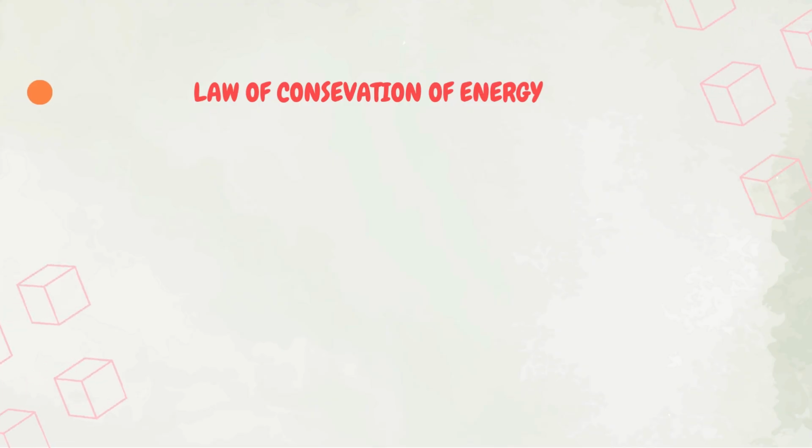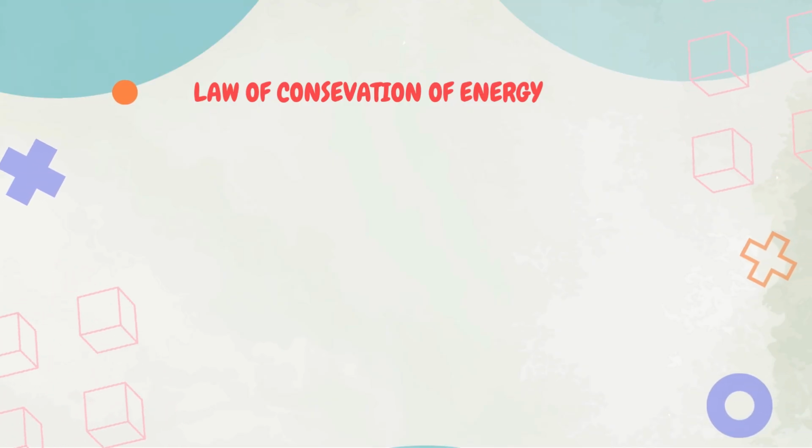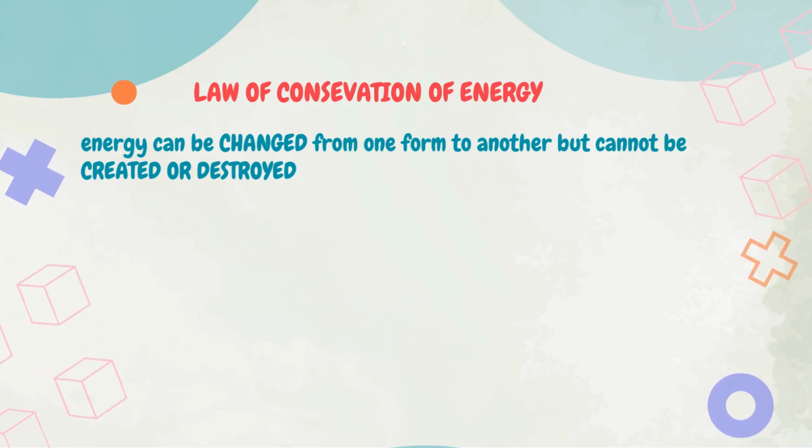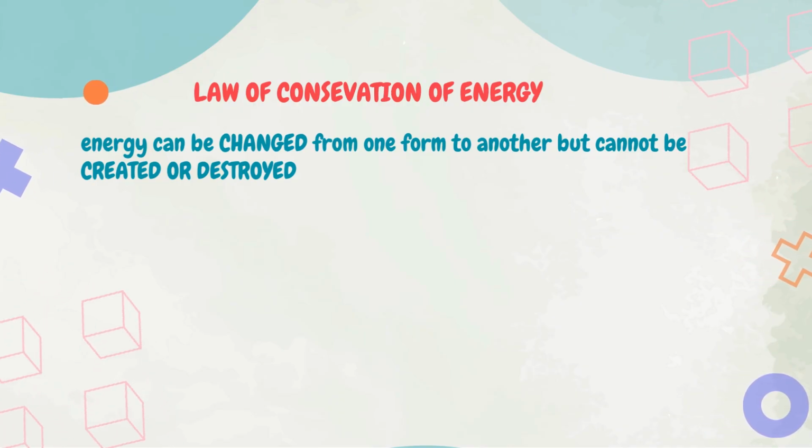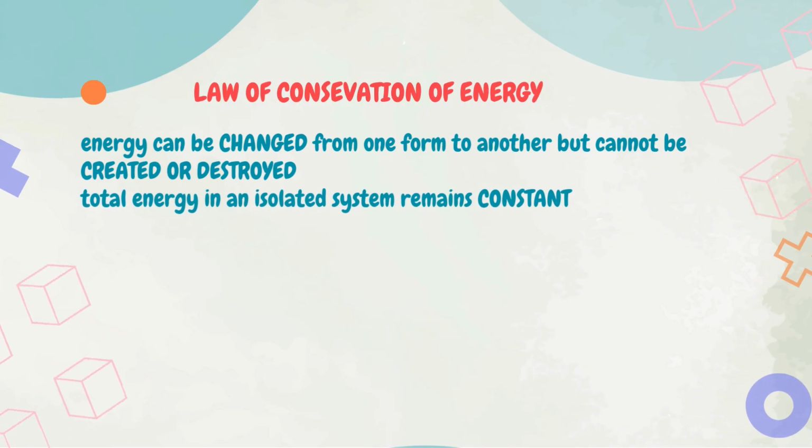Now, the law of conservation of energy. The law of conservation of energy states that energy can be changed from one form to another, but cannot be created or destroyed. The total energy in an isolated system remains constant over time.